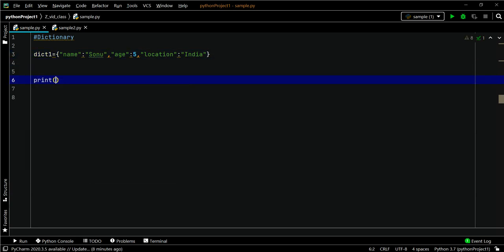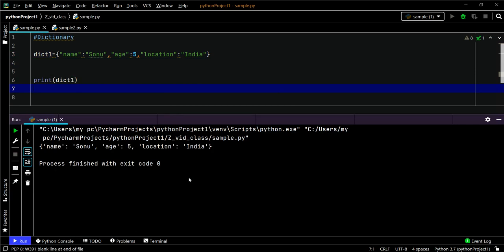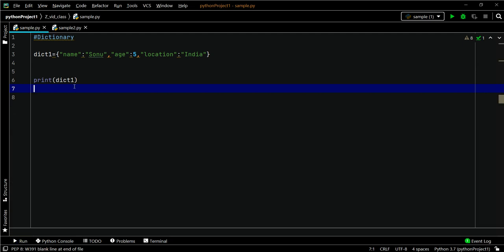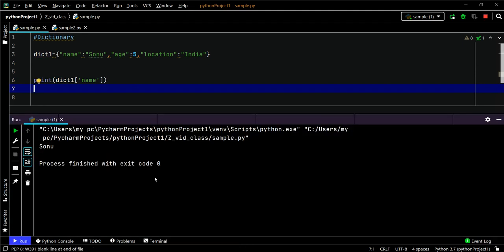Let's just print the dictionary. See, it's printing it. Suppose you want to print only a particular key and value, then you can mention that here. If you want only the name, you can mention the key for that. See, we have the value for the key name.